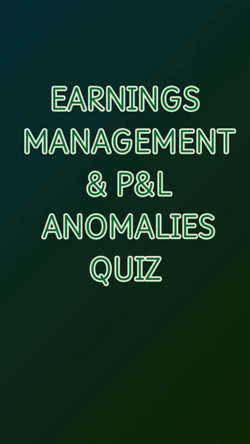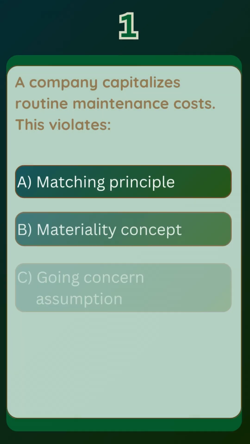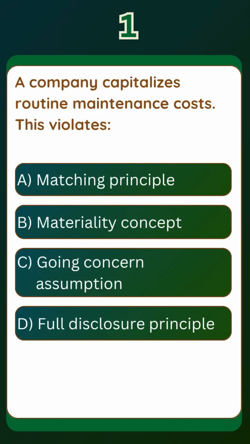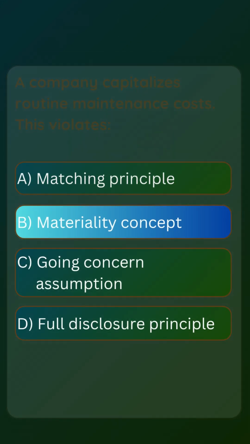Today's quiz is about earnings management and profit and anomalies. Question 1. A company capitalizes routine maintenance costs. This violates. The correct answer is option B.